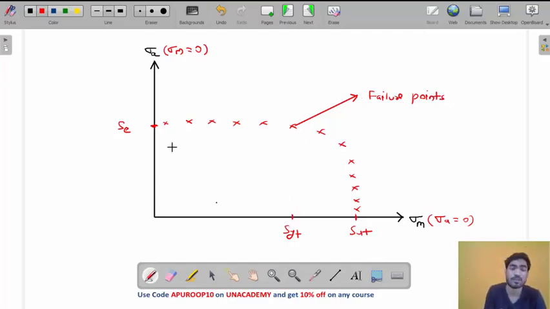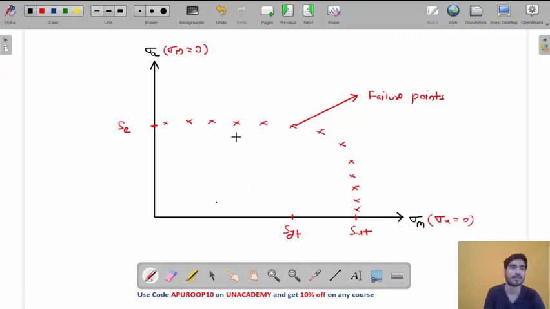We don't want the machine element to fail, right? So if you don't want the machine element to fail, sigma m and sigma a should not cross these values. These are failure values, these are maximum values. So you have to keep the values of sigma m and sigma a inside this boundary.